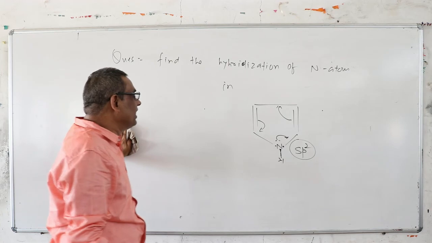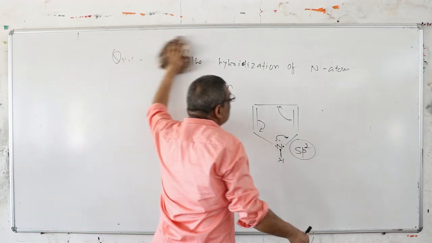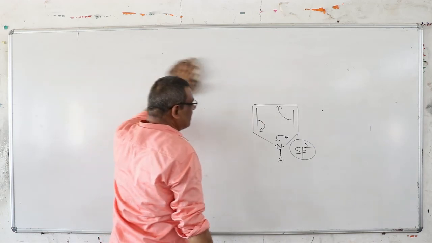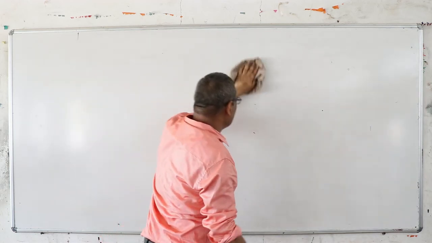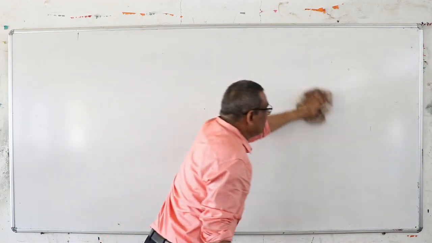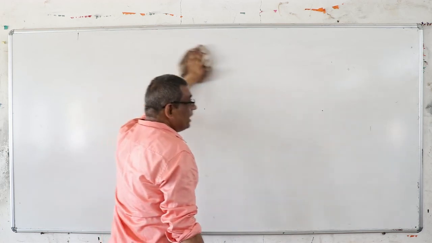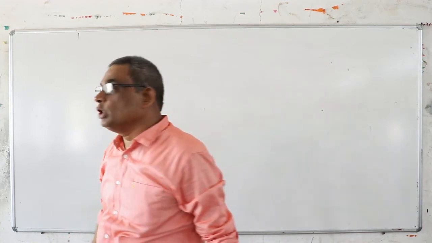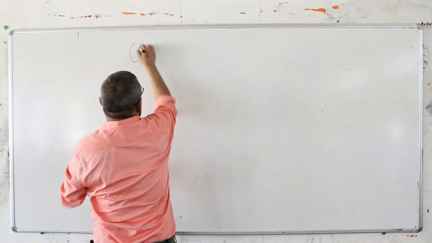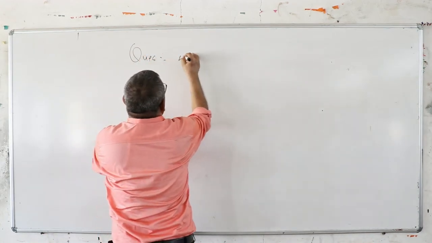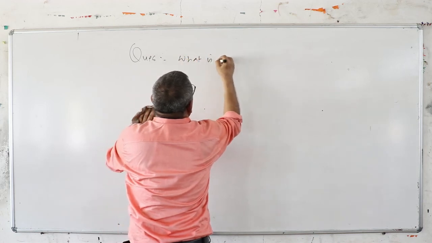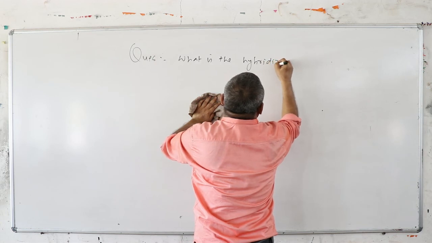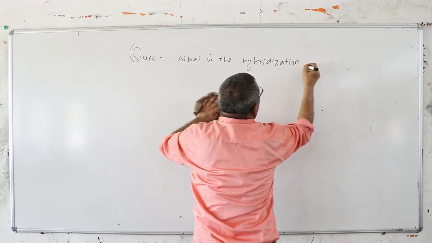Find the hybridization of the nitrogen atom. I don't want to know the name of the compound. If they are asking, you can simply trace the hybridization of the compound by this shortcut method. In organic molecules, and in simple molecules, suppose you are considering the hybridization of ions. What is the hybridization of?